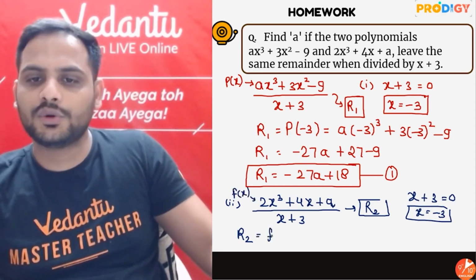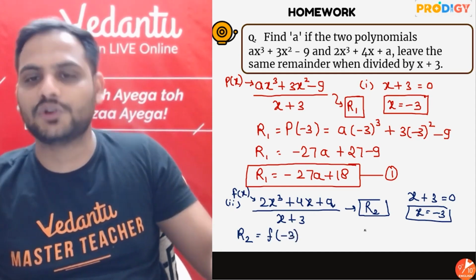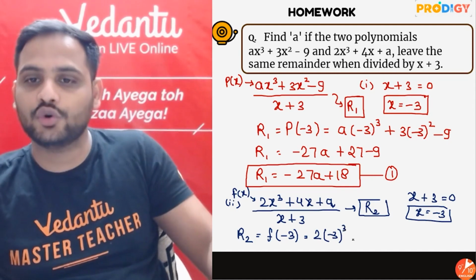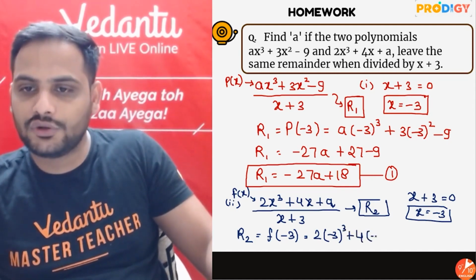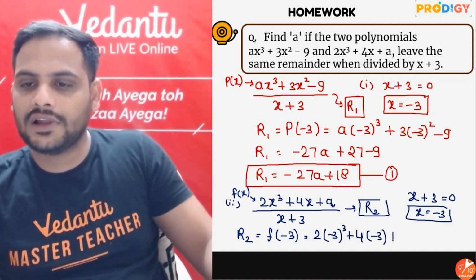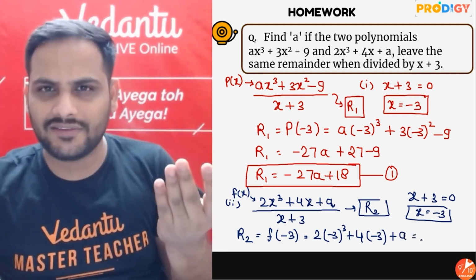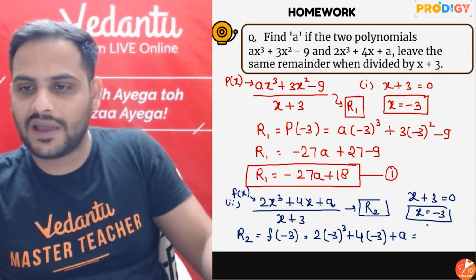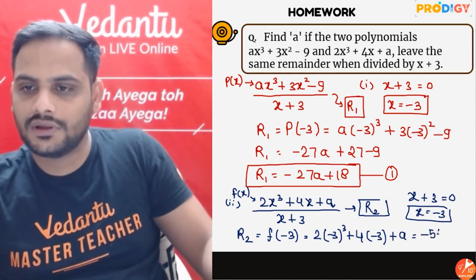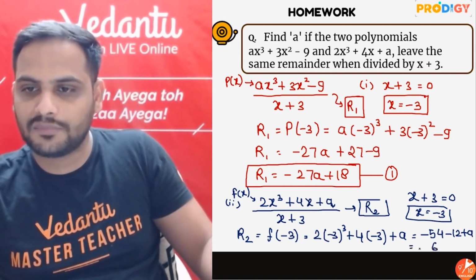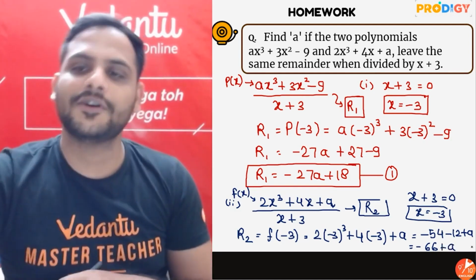So R2 will be equal to f of x at x equal to minus 3. So it will be equal to 2 into (minus 3) cube plus 4 into minus 3 plus a. So what are we adding? 2 into (minus 3) cube. Minus 3 cube is minus 27. Minus 27 into 2 is minus 54. Minus 12 plus a. So it will be equal to minus 66 plus a. So this is the value of R2.